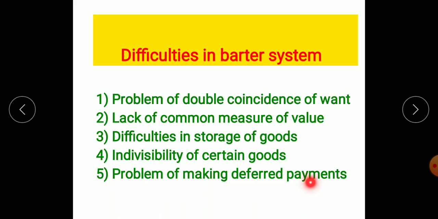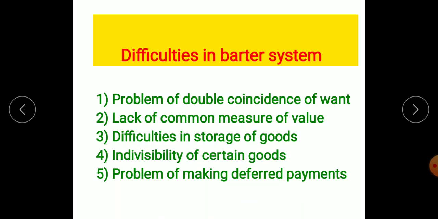Last one is the problem of making deferred payments. Deferred payment means future payments. In many cases, future payment was a very difficult task during the barter system. At present, if you take a loan from the bank on the condition that you will repay the loan after 5 years, you will repay it in the same condition, as cash or currency notes will not get damaged.